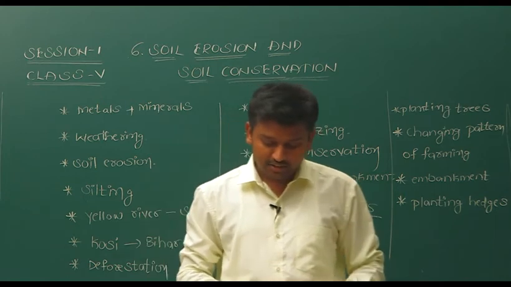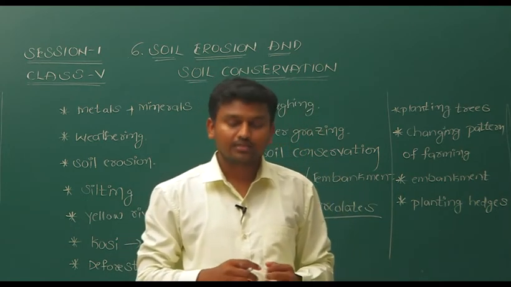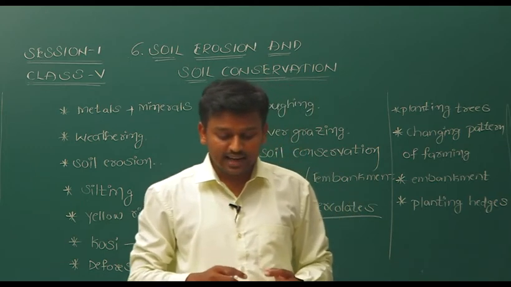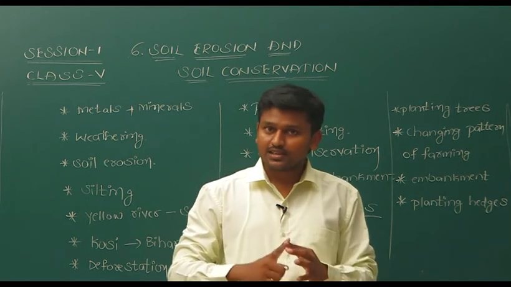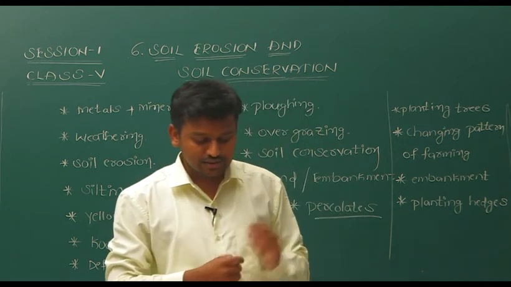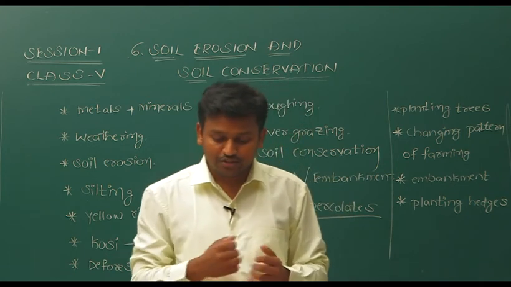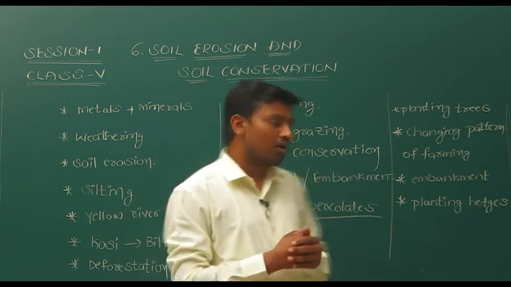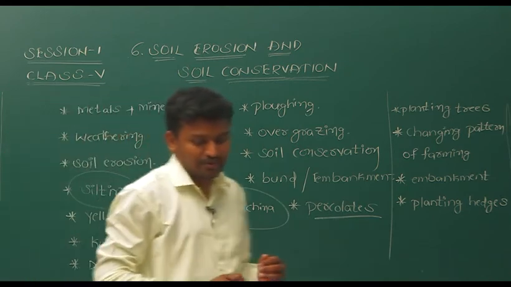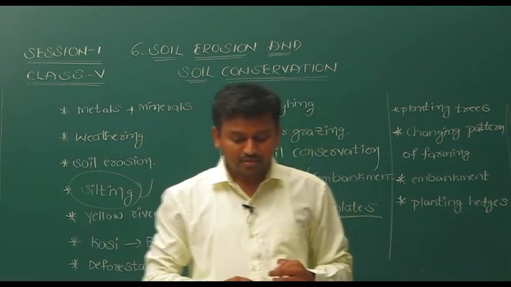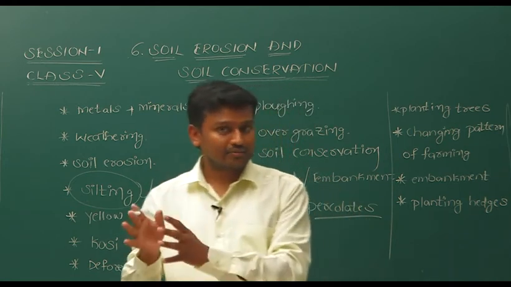And now let us see. Here in Bihar, the river dash also. The second one, soil is the dash on the earth's surface. What is that? Upper layer. Soil is the upper layer on the earth's surface. Third one, the deposition of the fertile top layer of the soil in the river bed is called, as I already told you, silting. The deposition of the fertile top layer of the soil in the river bed.